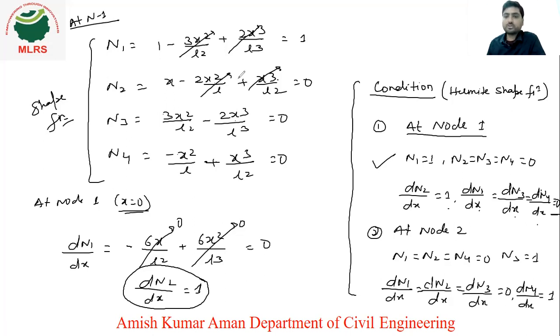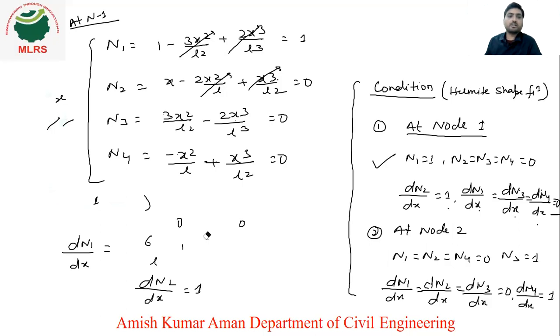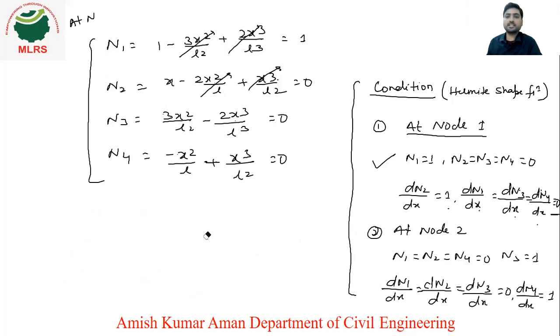Now we will check for node 2. Similarly, if you check for node 2 also, it will be the same. So I will check here for node 2. For node 2 also, I will check the conditions, so that we can identify whether this is a Hermite shape function or not. At node 2, what is there? x is equal to L.